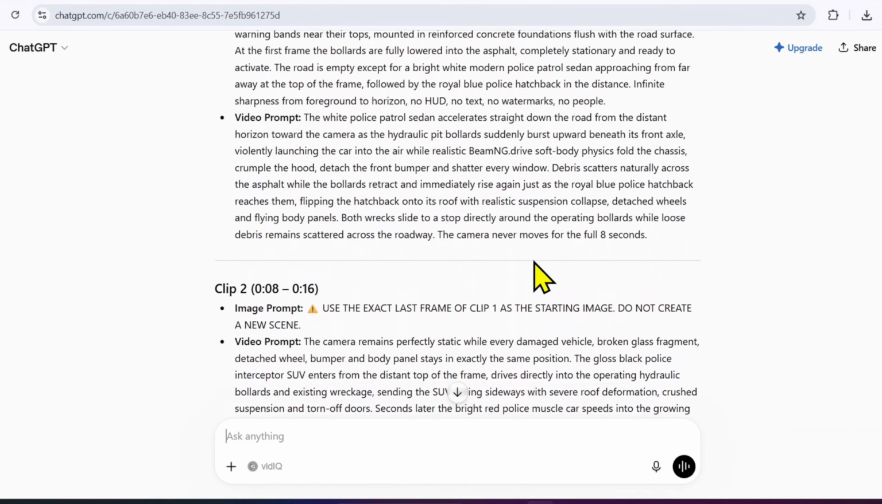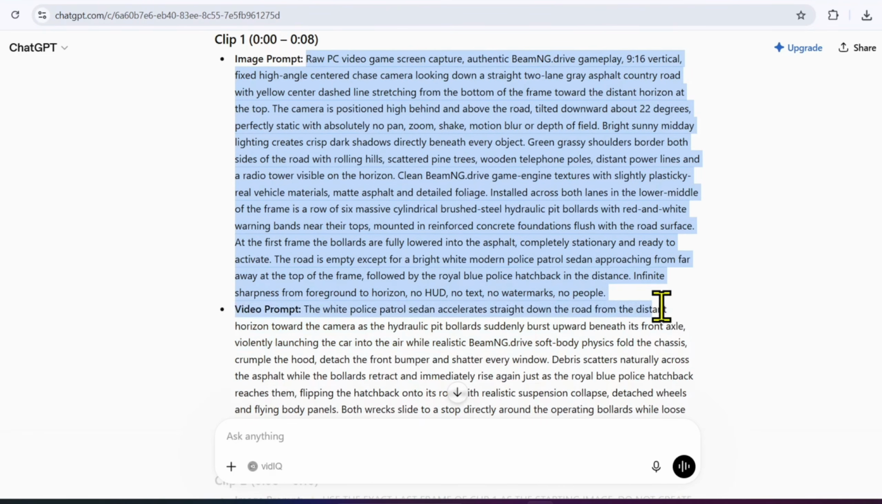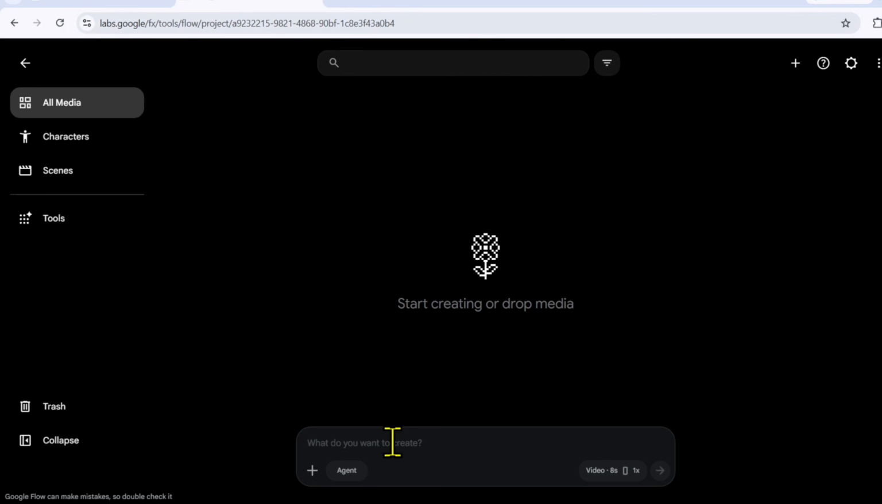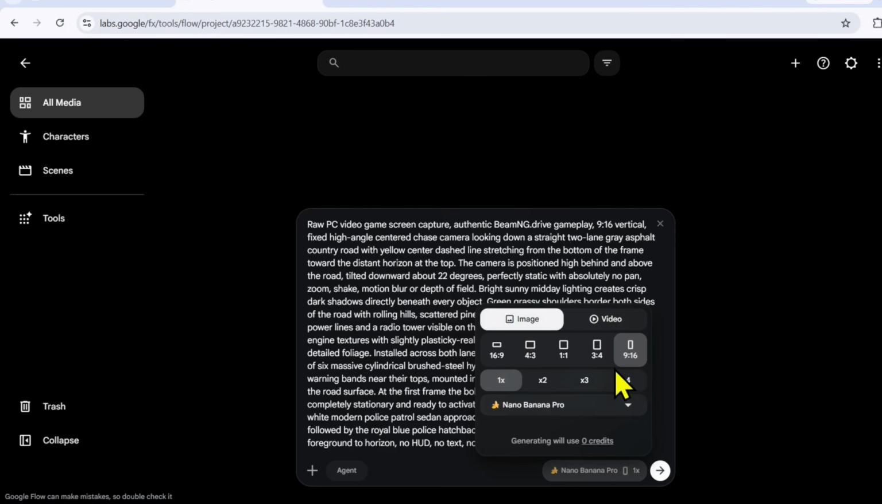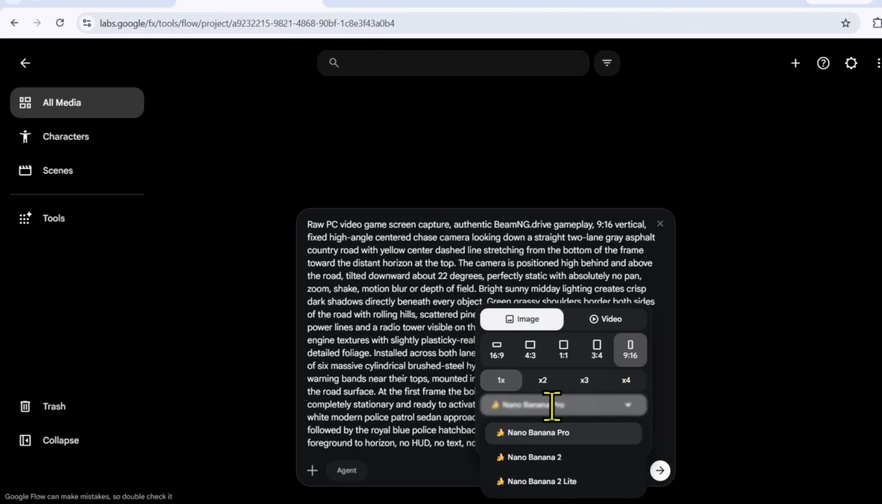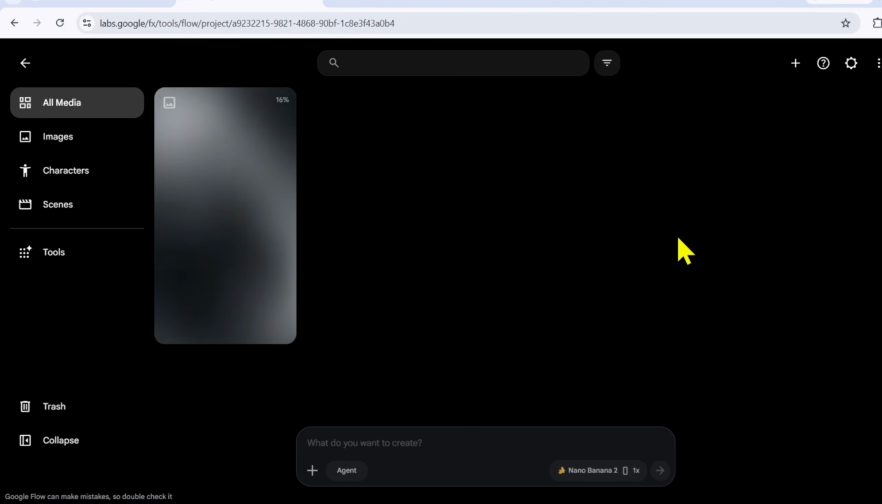Now it's time to turn these prompts into actual visuals. For this, we'll use Flow AI because it gives free daily credits, which is the best option for beginners. Create a new project, go to ChatGPT, copy the image prompt for the first scene, paste it into Flow, open the settings, go to image generation, and choose 9:16 aspect ratio if you're making shorts, or 16:9 for long videos. Select the Nano Banana 2 model because after testing, it gives the cleanest vehicles, sharp environments, and realistic details. Choose the number of images and click Generate. In just a few moments, Flow will create high-quality images based on your prompt.